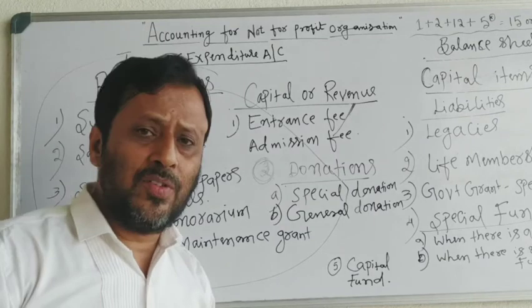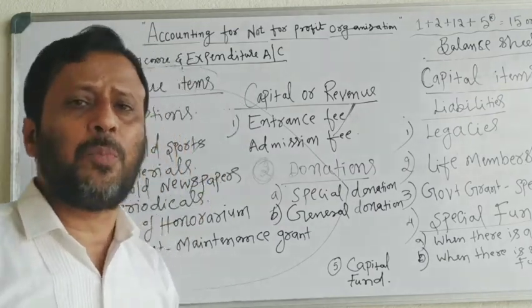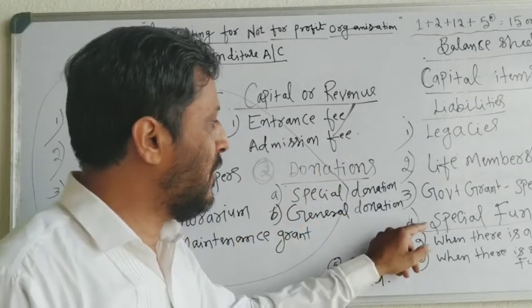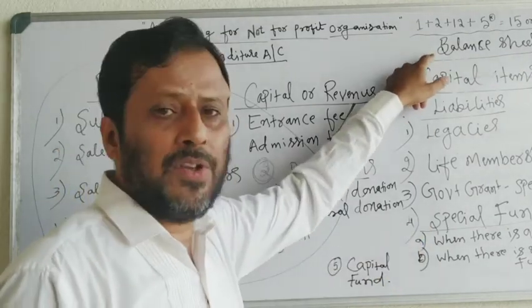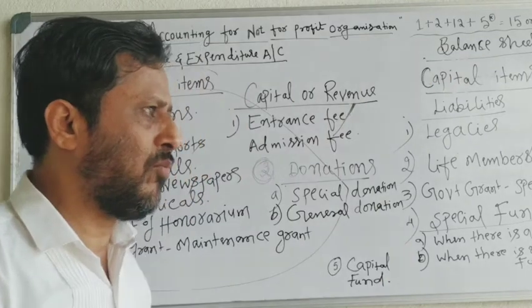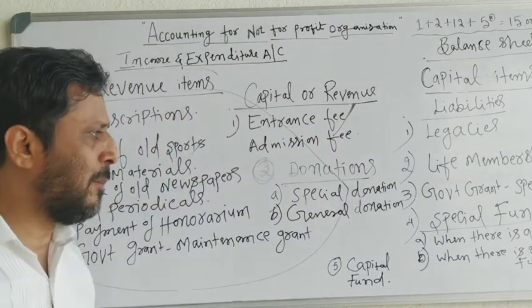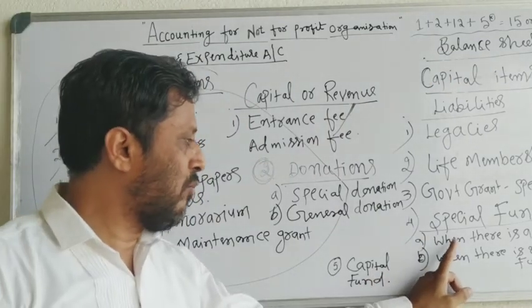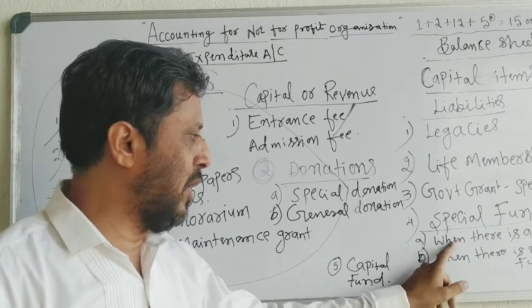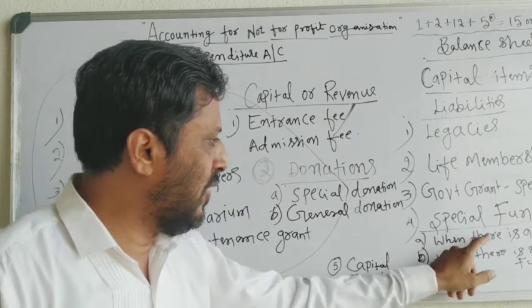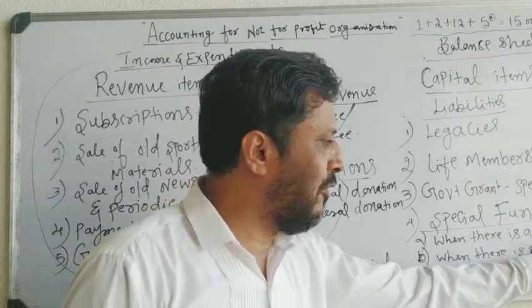If any expenses are incurred from that special fund, those expenses will be deducted from the special fund on the liability side of the balance sheet. Now, in a special fund, there will be two items. There will be a treatment of some items when there is a separate fund.